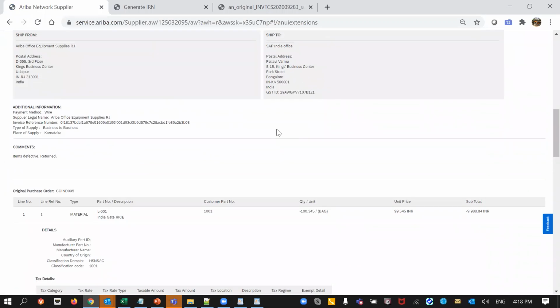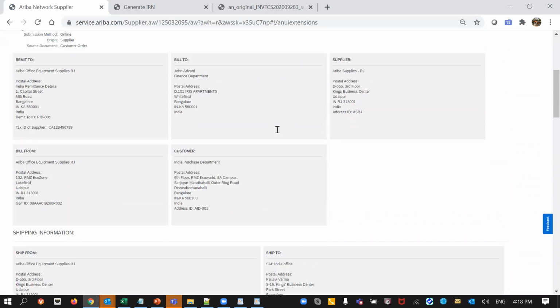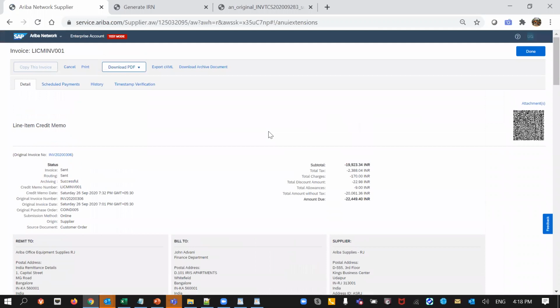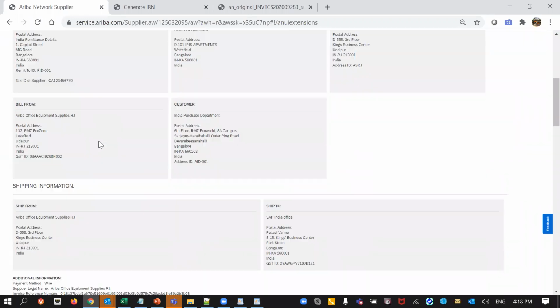See, basically it has the reference to the older invoice, and that is required. So the current solution also supports the line item credit memo and the debit memo associated with the invoice. And this line item credit memo and debit memo is also accepted by the tax authorities. So they provide the QR code and the JSON file associated with this credit memo also.